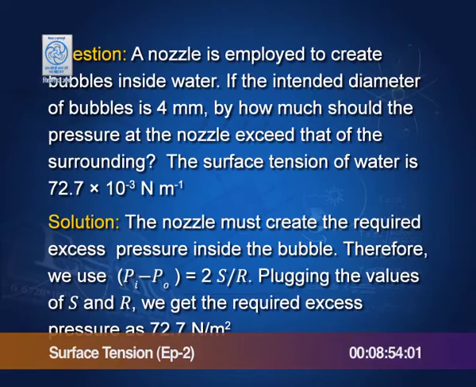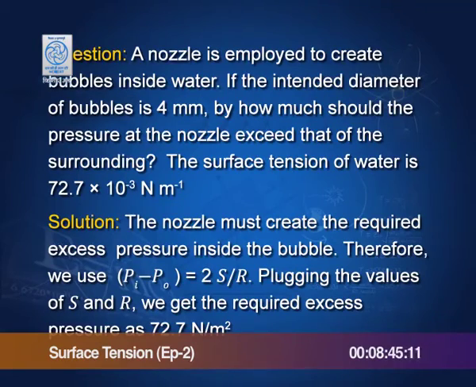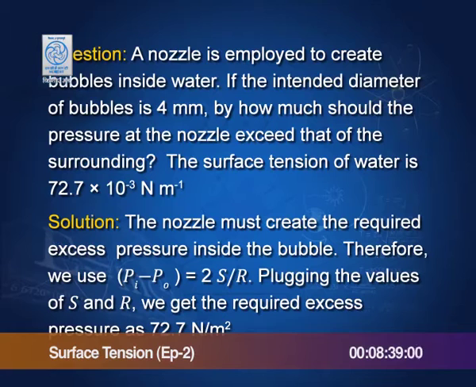When you blow into the nozzle, it should create the necessary extra pressure inside the bubble. And what is that extra pressure? It is equal to 2S by R. So, you can calculate what extra pressure you need. Just plug in the values of S and R and you will find that you require, in this case, 72.7 Newton per meter square pressure inside the nozzle to be able to create bubbles of this size.